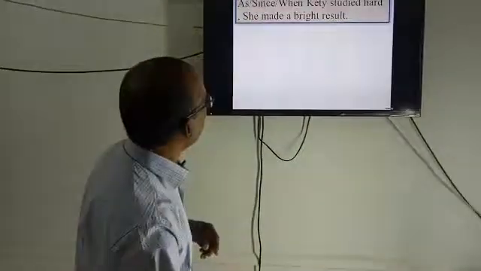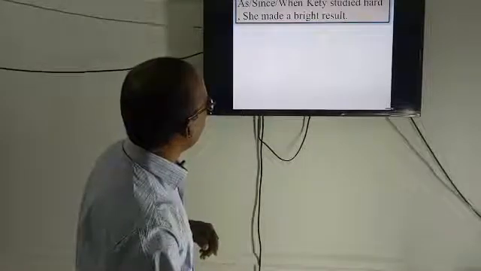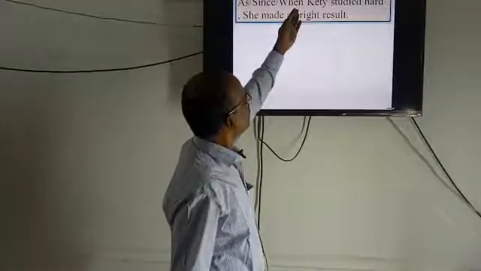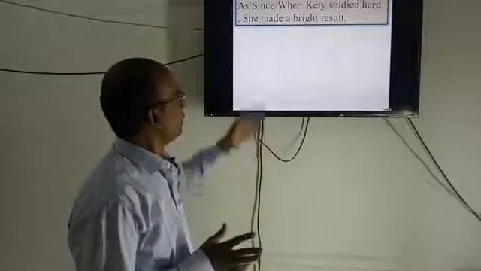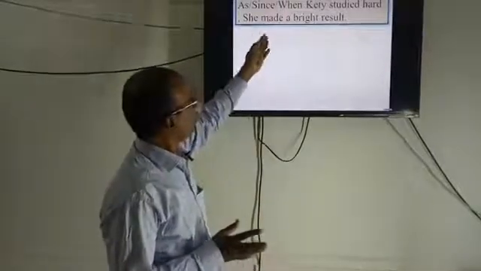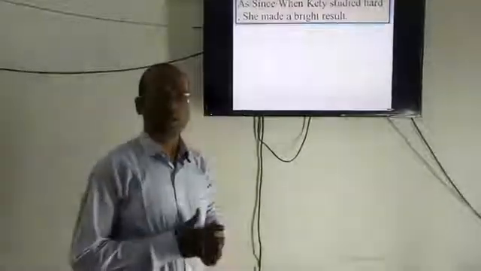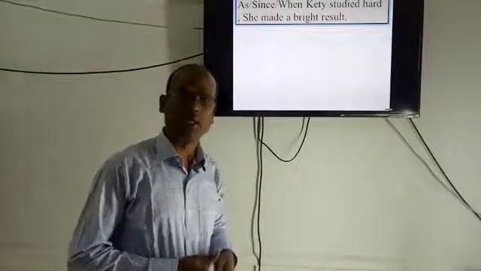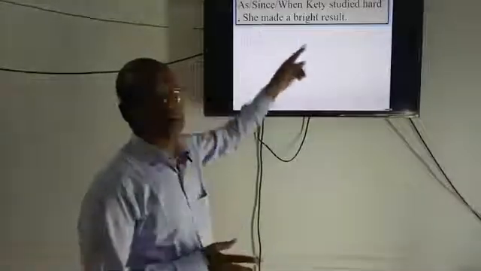If I omit as/since/when, then Katie studied hard is a complete sentence. But as I have used as/since/when, this part can't express its meaning clearly. It depends on the meaning of she made a bright result.